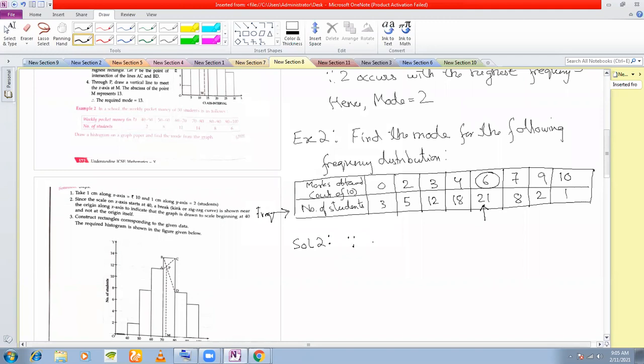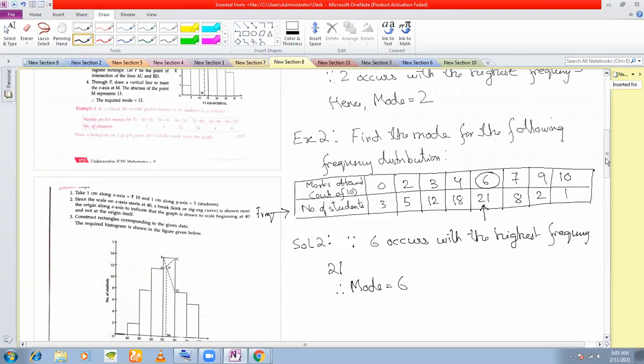Since 6 occurs with the highest frequency 21, therefore mode is equal to 6. In fact, the problem is longer than the solution.